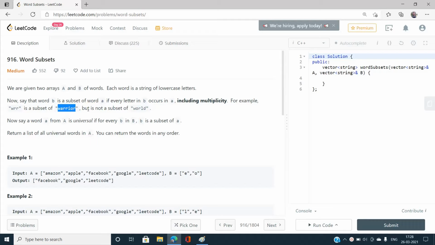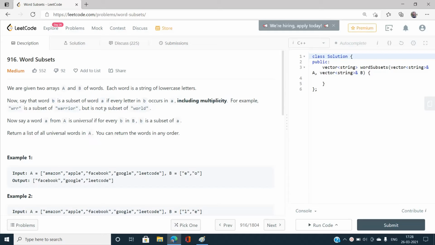Okay, but it is not a subset of "world", because you can see the frequency of W is 1 and here it is also 1, that is less than or equal. But here the frequency of R is 2, and in "world" the frequency of R is 1, which is not less than or equal to the frequency present in the target word. So in this case it is not a subset of the word "world". Okay, so this is what a subset is, that is, B being a subset of word A. The definition is given over here.